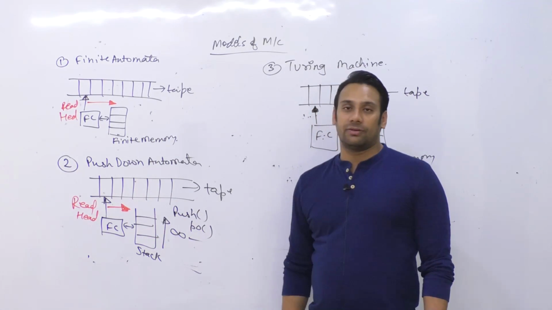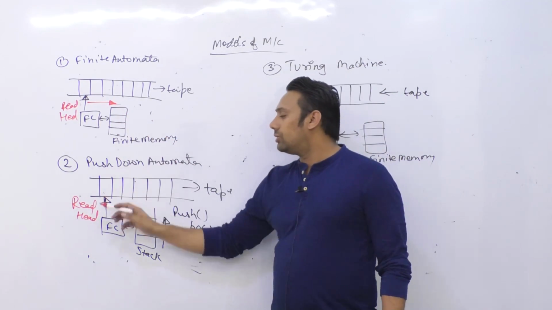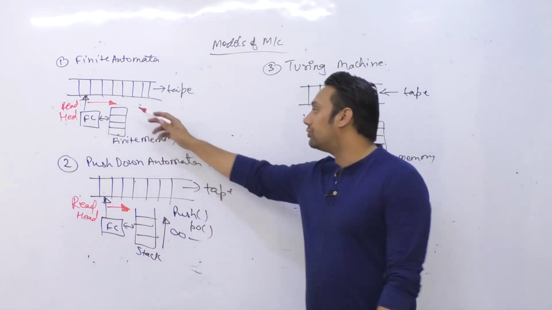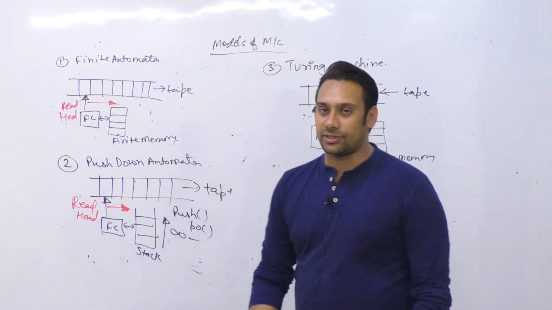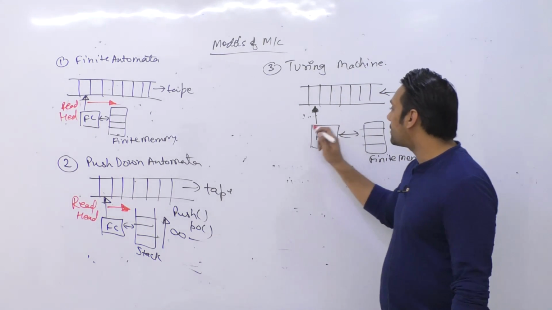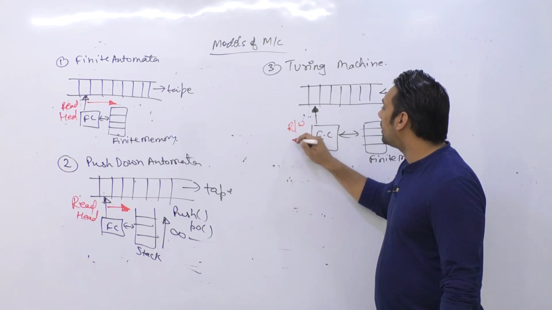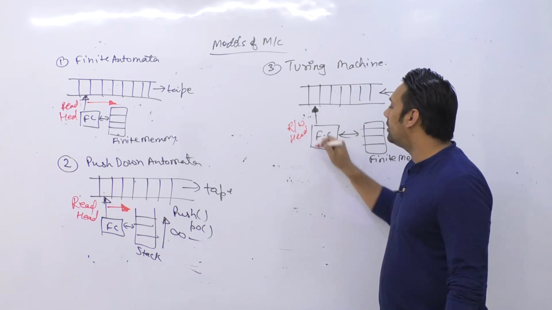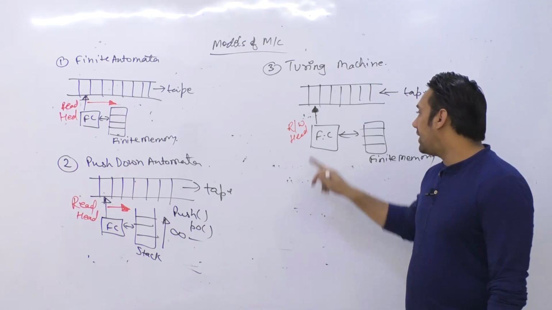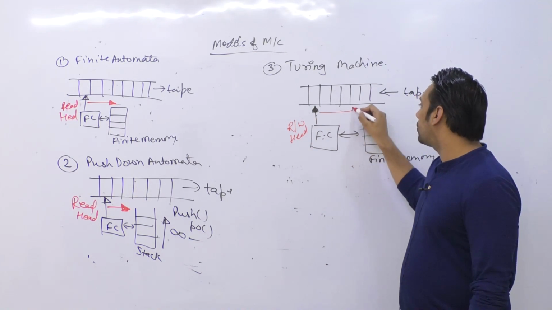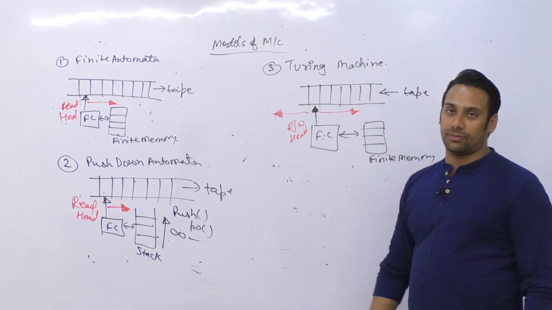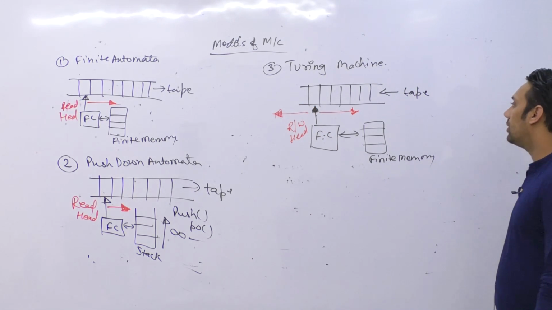This can only read the data from the tape, and this can only move in one direction. This cannot move in more than one direction. Now in case of a Turing machine, this is a special case where, because this is a read-write head, it can read as well as write on the tape. And secondly, it can go in both directions. Both the directions it can go.